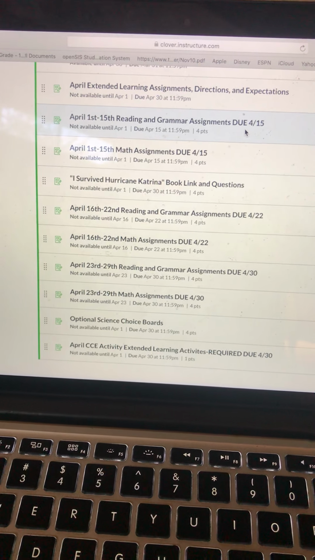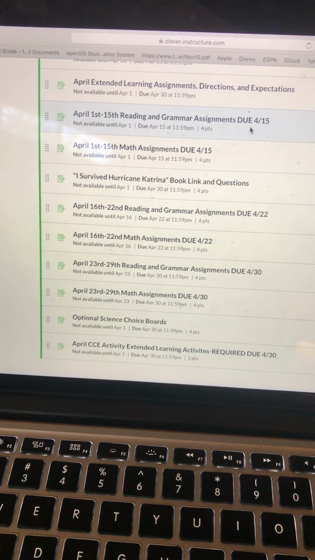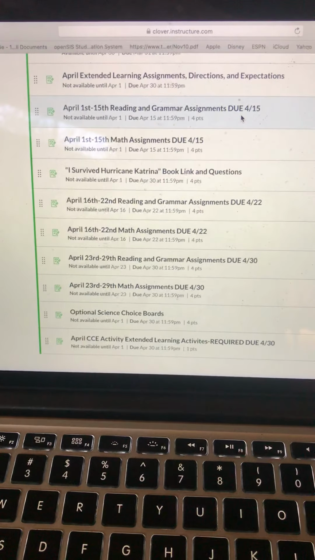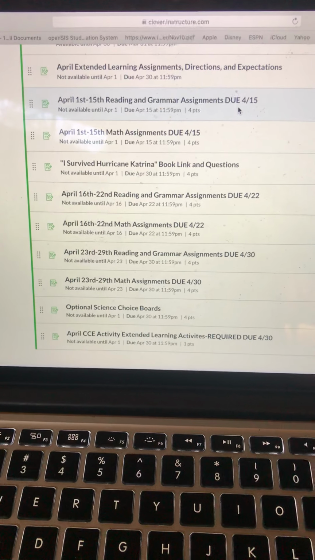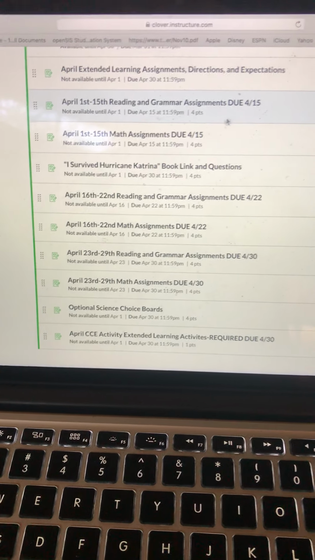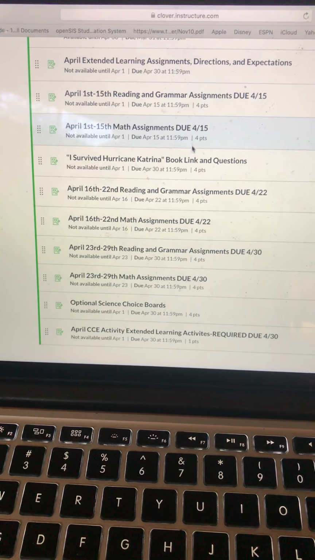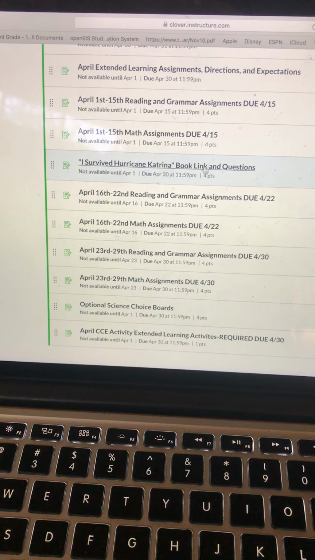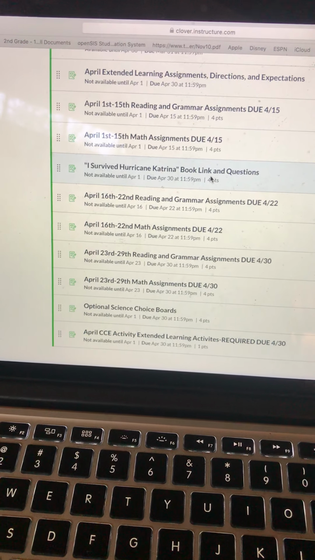So you'll open it, upload it, and either complete it in Canvas completely or put it in Notability and work on it. When it's completely done, you submit it into Canvas. You do not have to submit any of this work to Seesaw. Same thing for math. This is your I Survived Hurricane Katrina book link and questions. So if you click on this,